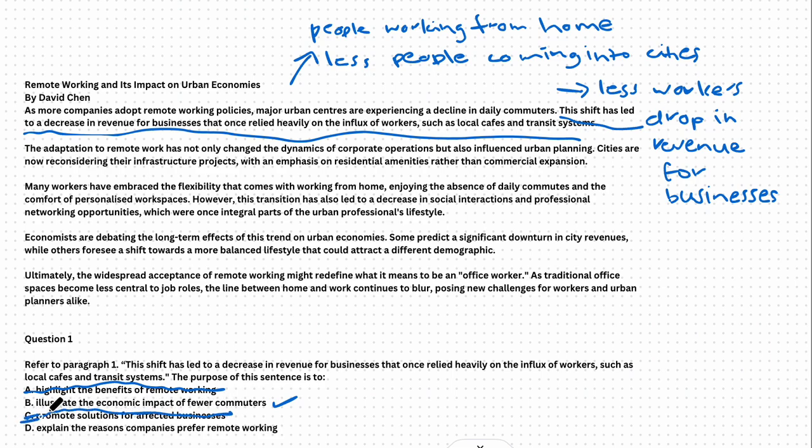Now you will notice that some of these options could have relevance for the rest of the passage, and they may be true for the rest of the passage, but we're focusing very specifically on the second sentence. Explain the reasons companies prefer remote working. No. While it is a discussion about remote working, the sentence does not talk about why companies prefer remote working. It's very much centered around the economic impact of fewer commuters.